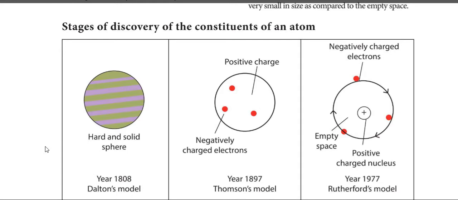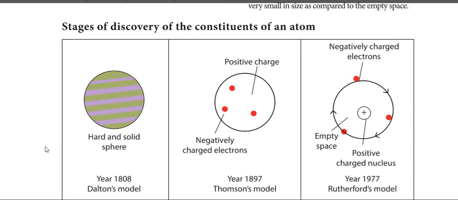But according to Rutherford's model, he gave a definite space for the positive charge and the negative charge. He allotted a space. The atom has a definite space for the proton and a definite orbit, or circular path, for the electron. In the atom, the positive charge is placed at the center and the negative charge revolves around it. That is it.